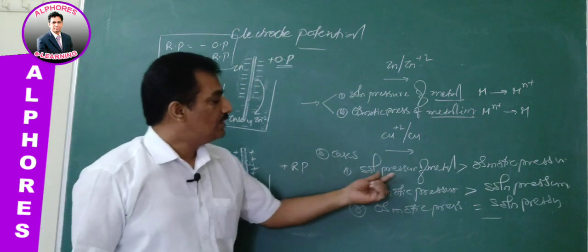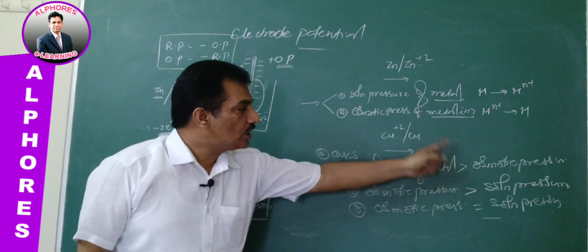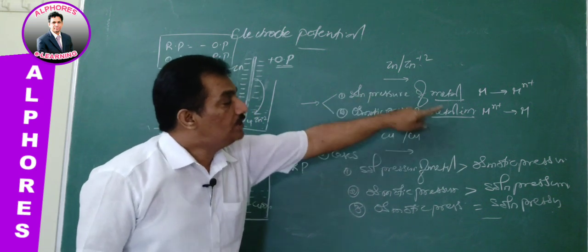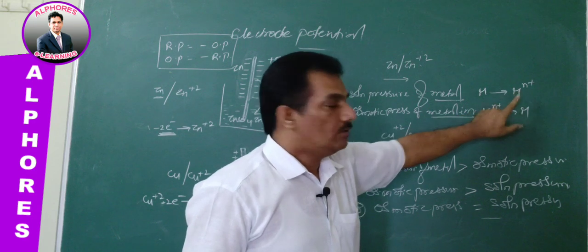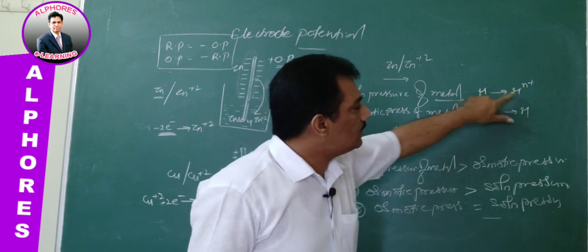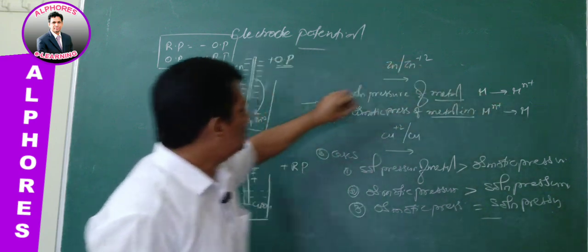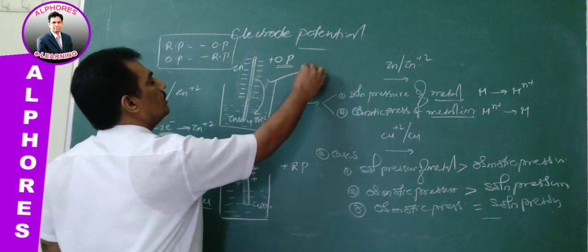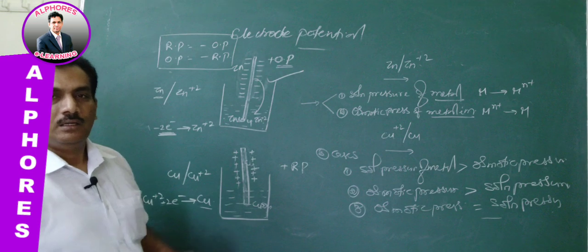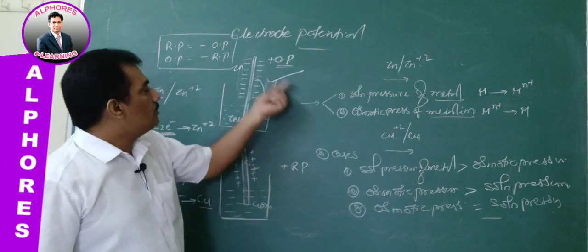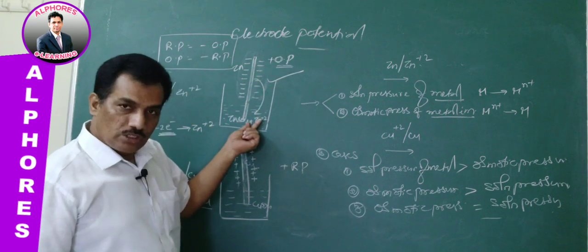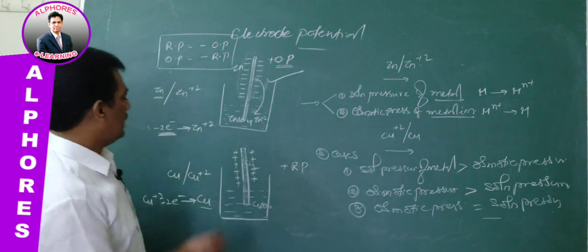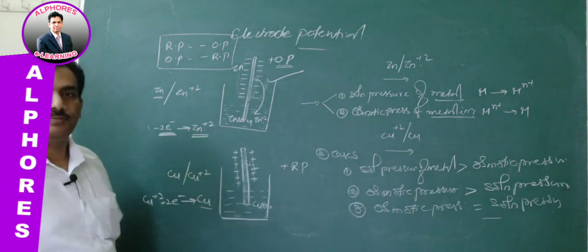Just remember, when solution pressure of metal dominates osmotic pressure, metal converts to metal ion. That is happening in the case of zinc. Here the metal atom coming to ion, the solution pressure, dominates. That's why the net result is this one.